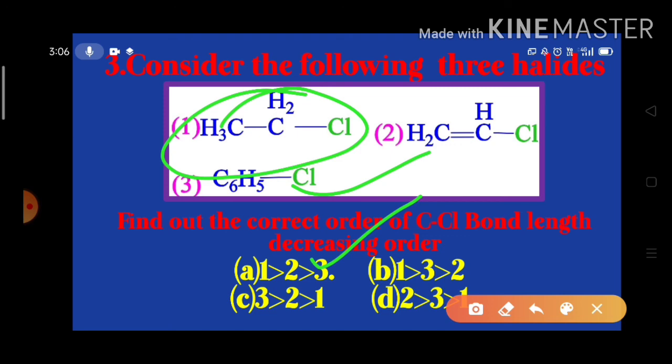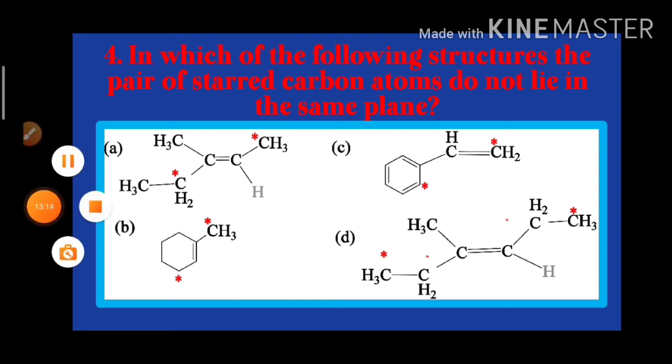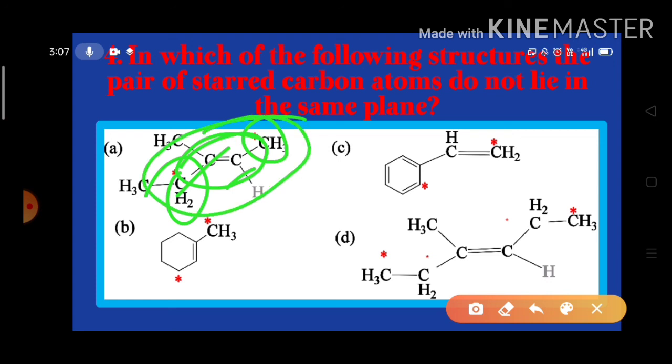Okay, right. Now which of the following structures of the pairs are starred? Look here. Here this is attached to the sp2 hybridized carbon, and this is also attached to the sp2 hybridized carbon. So these two are sp2 hybridized carbon, and we know very well that they lie in one plane. And here also this carbon is attached to the sp2 hybridized carbon. That carbon itself is an sp2 hybridized carbon, and this is also an sp2 hybridized carbon. So they lie in one plane.